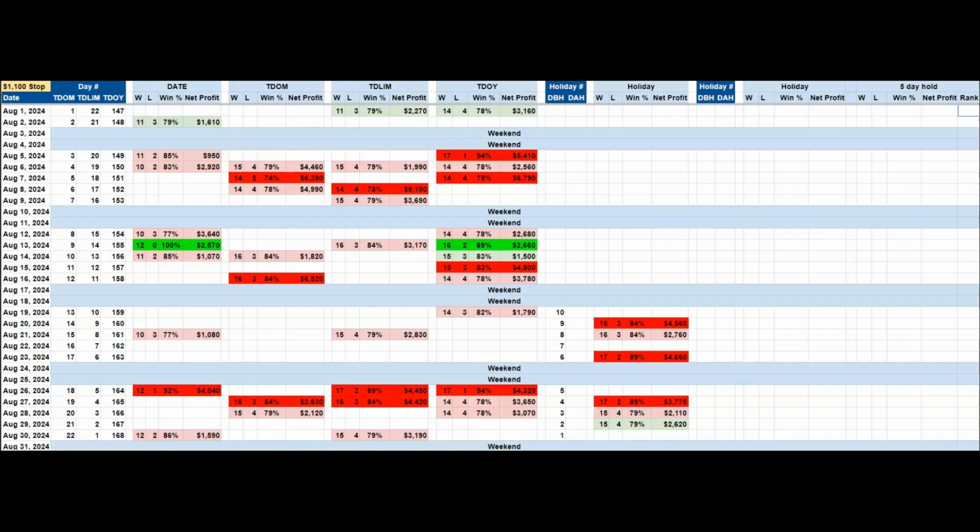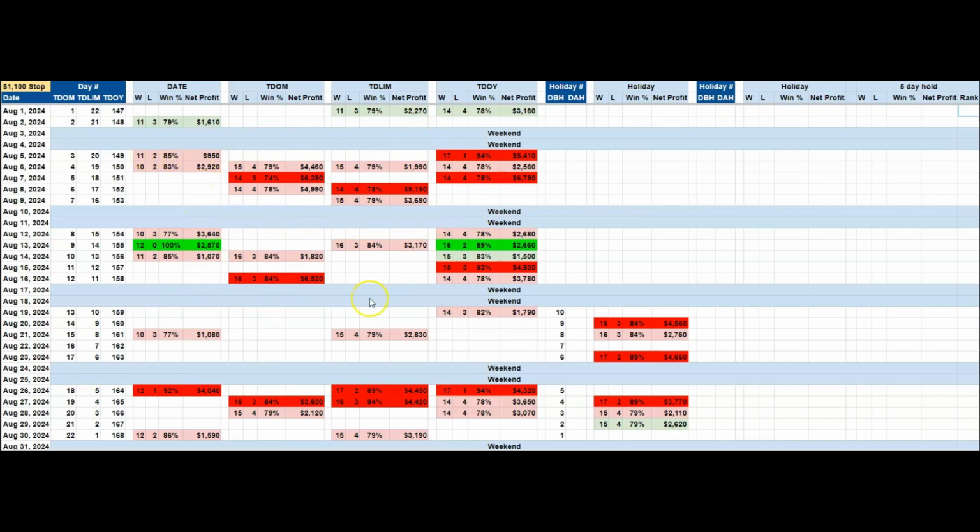Looking at the heat map for August for the live cattle market, we see that once we get past these first couple days of August in this week, we have all reds except for a couple significant greens here on this August 13th bar. We have a 100% day here, and we have an 89% day here for trading day of the year. So take some caution around this area here because you do have some pretty significant days there on the buy side.